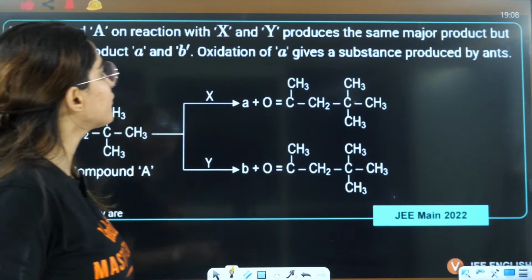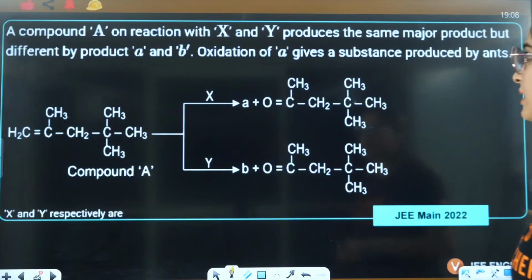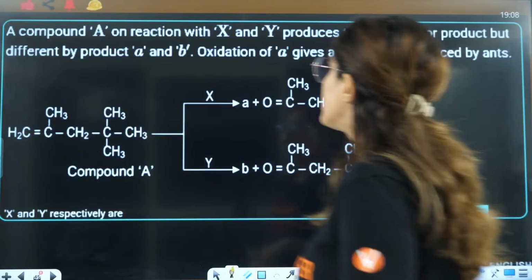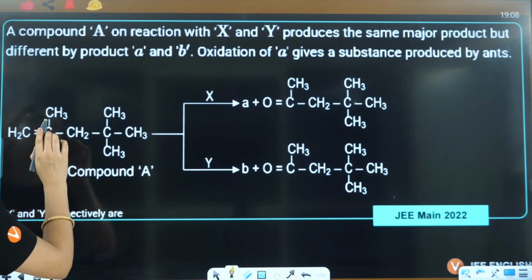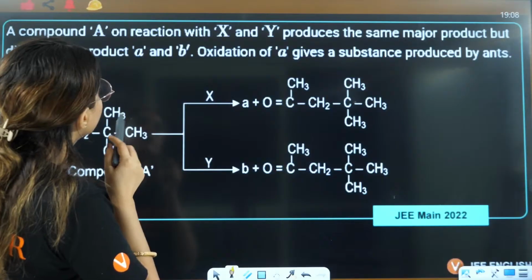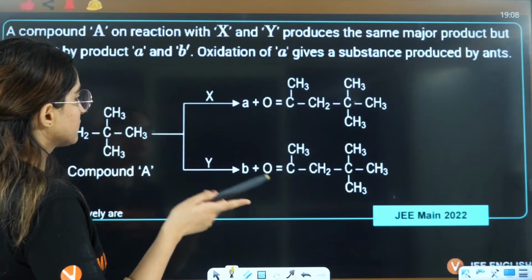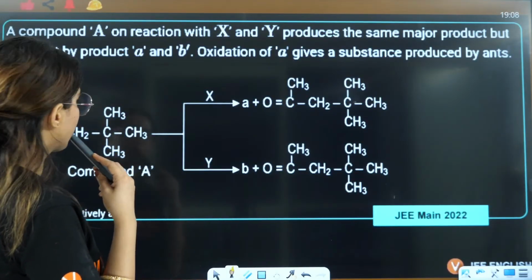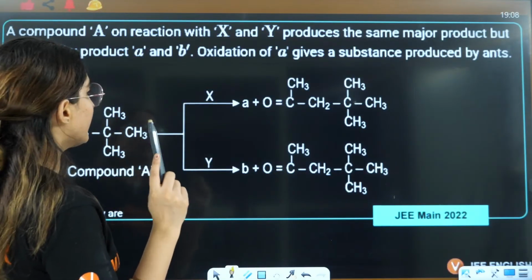A compound A on reaction with X and Y produces the same major product but different A and B. Oxidation of A gives a substance produced by ants. This we have not done, right? So it's quite simple only. So you have a compound A, on reaction with X and Y produces the same major product. Major product is same but different products A and B.